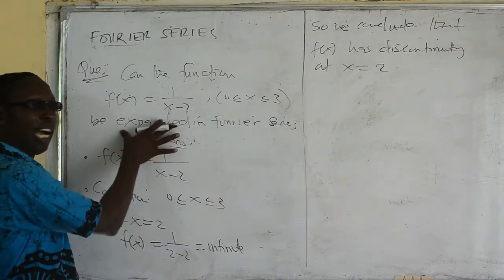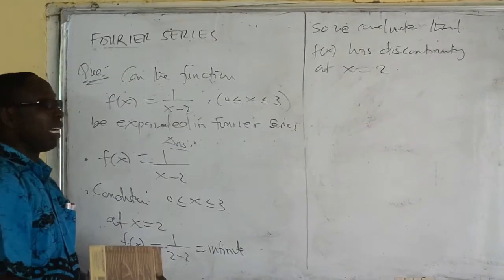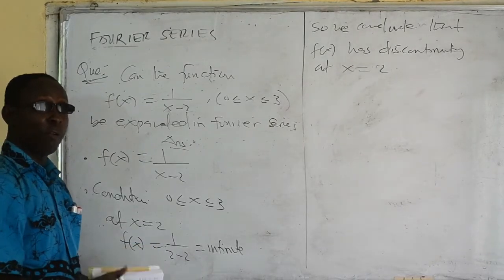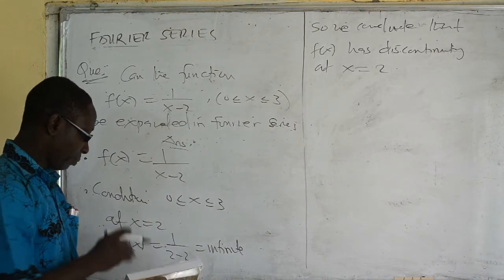Okay, so that is how a problem like this is solved. This one is explaining the conditions for Fourier series to exist. So let's pick another question.